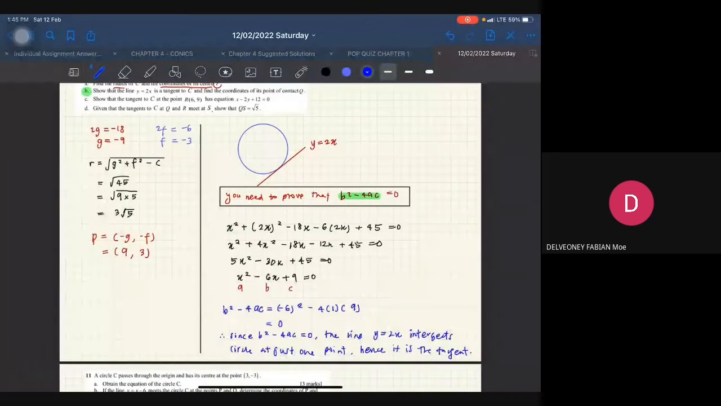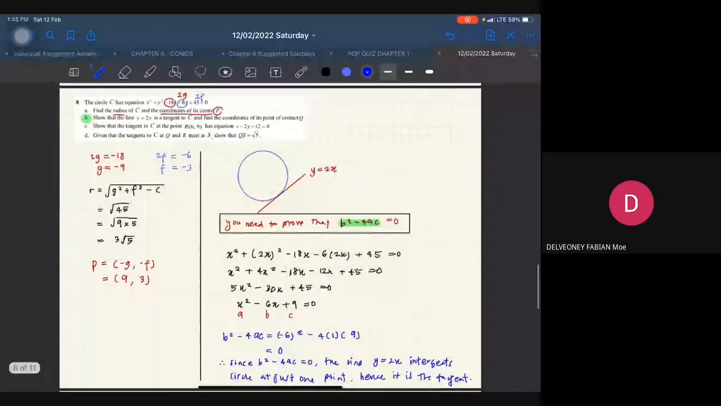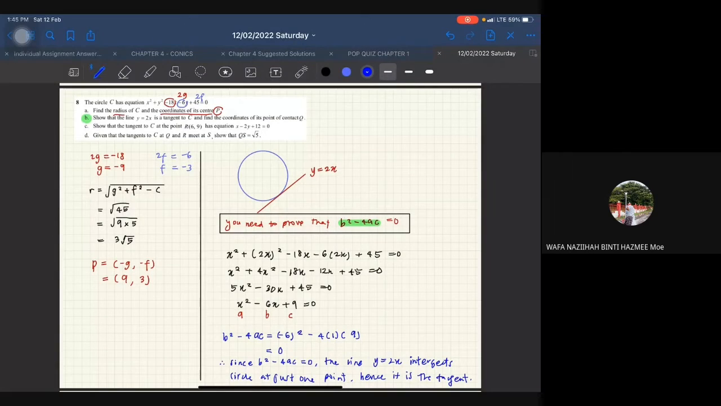So, any questions? Can you understand my explanation? Faham, Miss. Thank you. Okay, good. Alright, so that is part B. So A and B are settled. Do you have any problem with part C and part D?